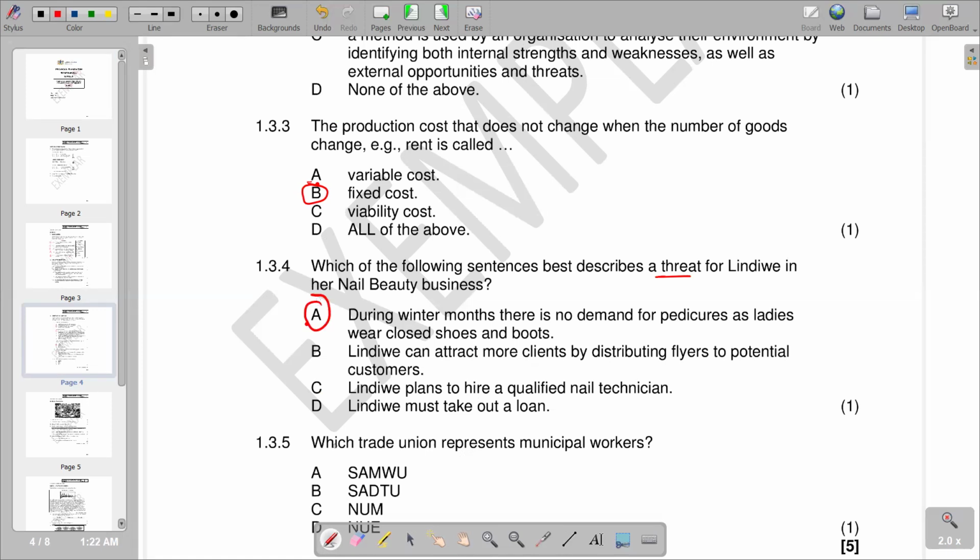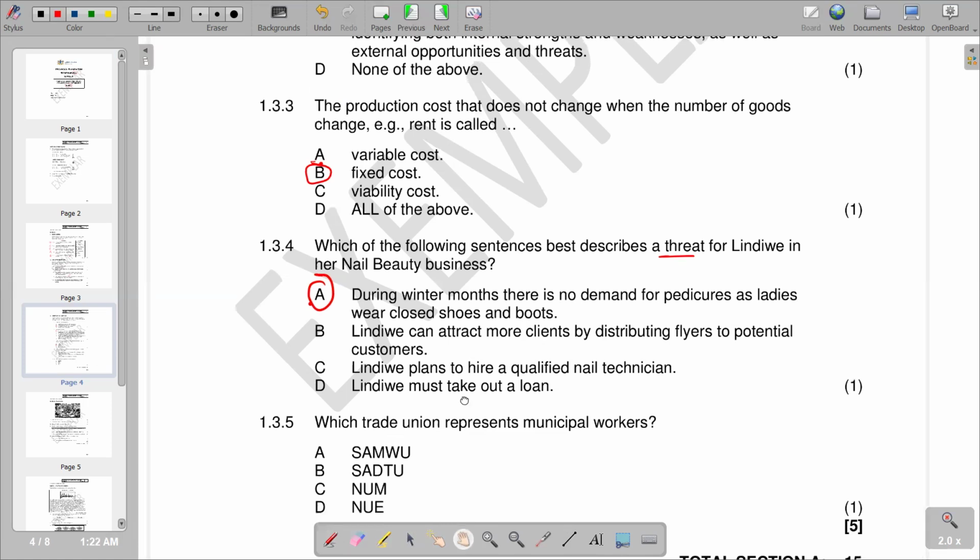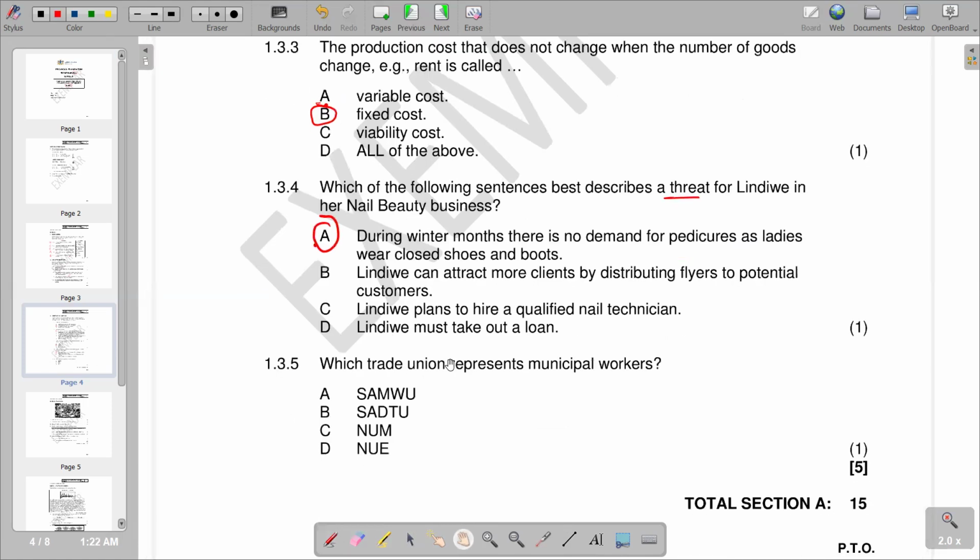Then we go to the last part, which is 1.3.5, which trade union represents the municipal workers. So we've got different trade unions that we are given there, we have different responses. So you see that A, which is SAMWU, becomes the trade union which represents municipal workers. And we know that the extension of that abbreviation is South African Municipal Workers Union. So we have A as the correct response that we have. So this is the last part of our question.